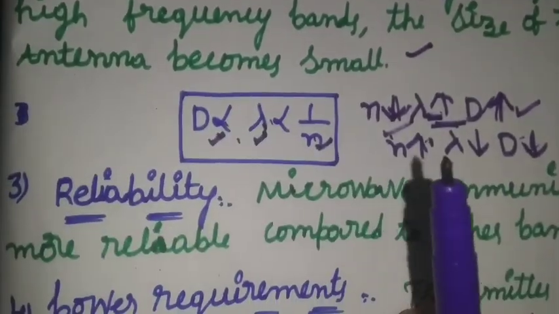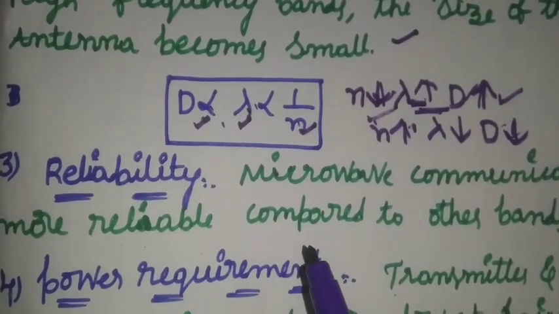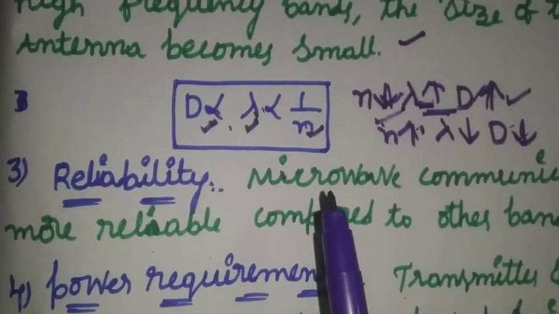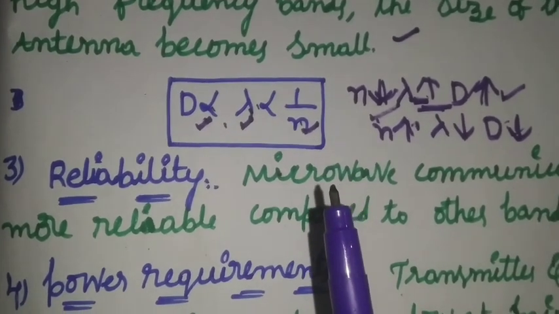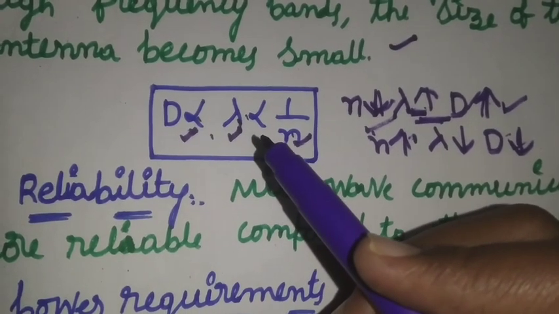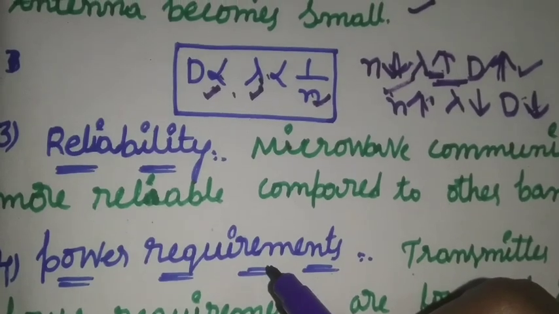The third advantage is reliability. Microwave communication is more reliable compared to other bands. And the fourth advantage is power requirements.